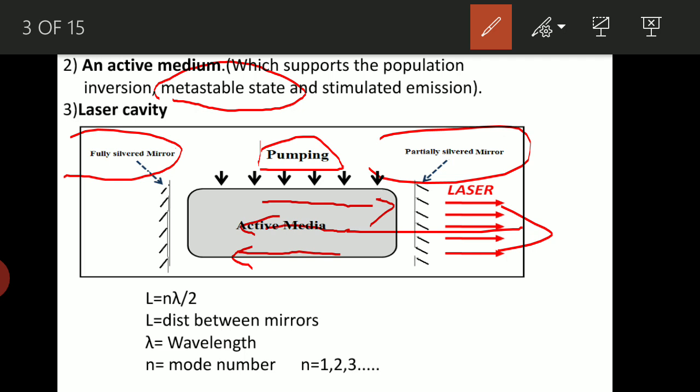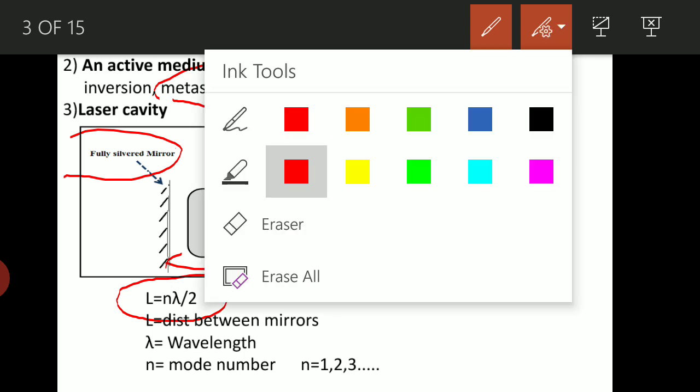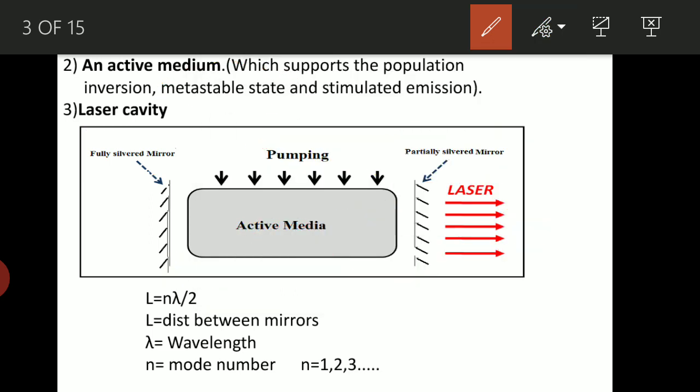Now with this, a desired wavelength of the laser we can get. That is given by the equation L is equal to n lambda by 2, where L is the distance between the two mirrors, lambda is the desired wavelength, the wavelength in which we are interested, and n is the number of modes, which are the standing modes present in between the two mirrors. Likewise, by adjusting the distance between the two mirrors, we get the laser of desired wavelength.